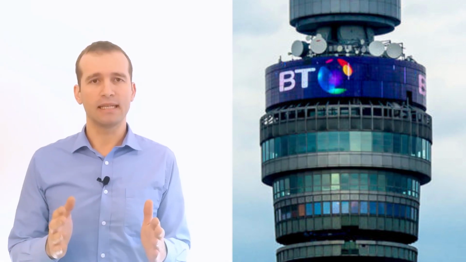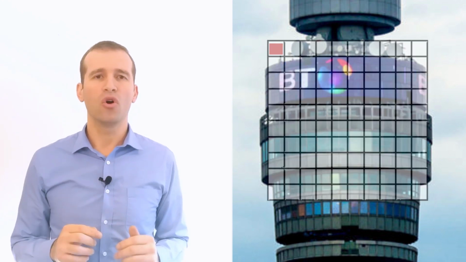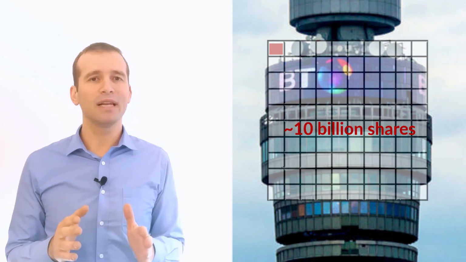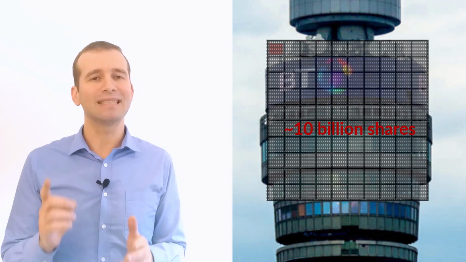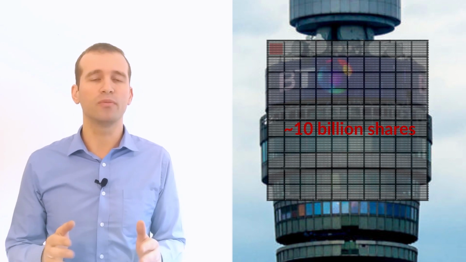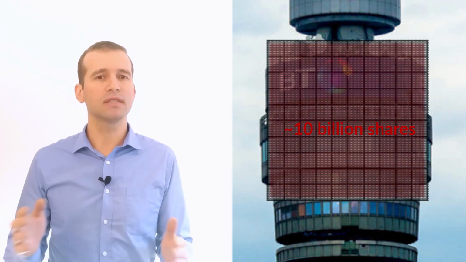When we buy a share, we buy just a tiny fraction of the whole company. We become owners of a very small fraction. The BT Group has 10 billion shares. When we buy one share, we buy one part in 10 billion. If we want to become owners of the whole business, we have to buy every single share.